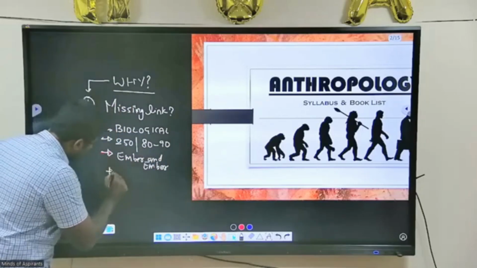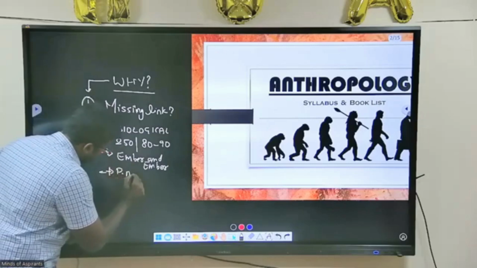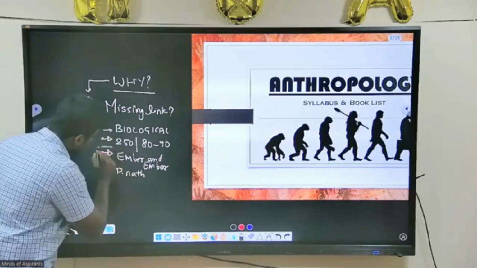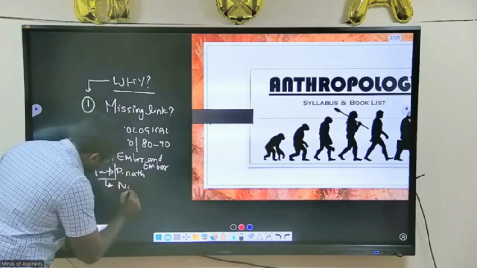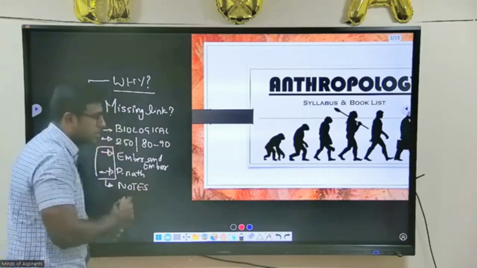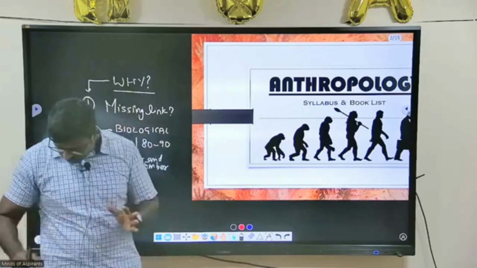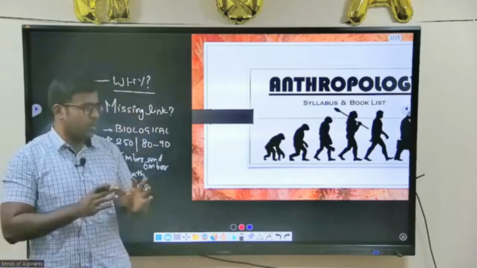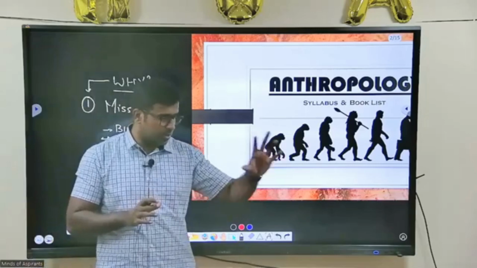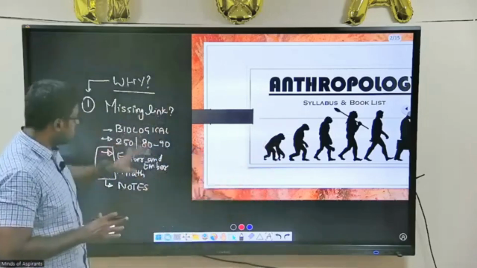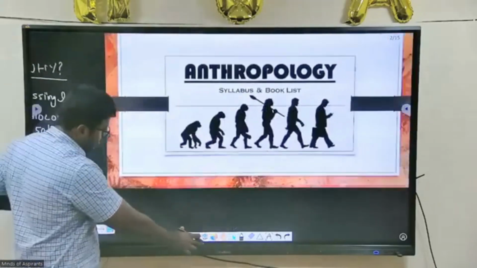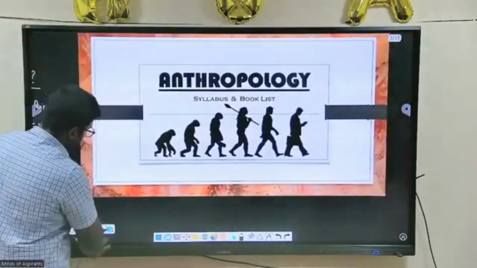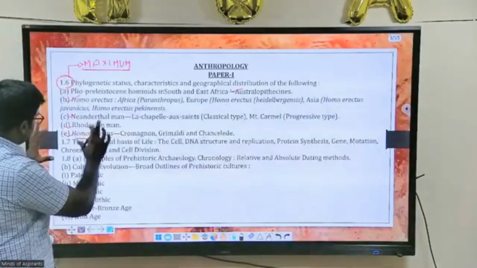So Ember and Ember is the book that I would suggest, and I would also give you the notes in the class itself. In the class, we will be discussing each topic, and also what is necessary for the questions to be written. So this is the first part I was going to say. The next, so this is completely biological anthropology. You can note it clearly, 1.6.